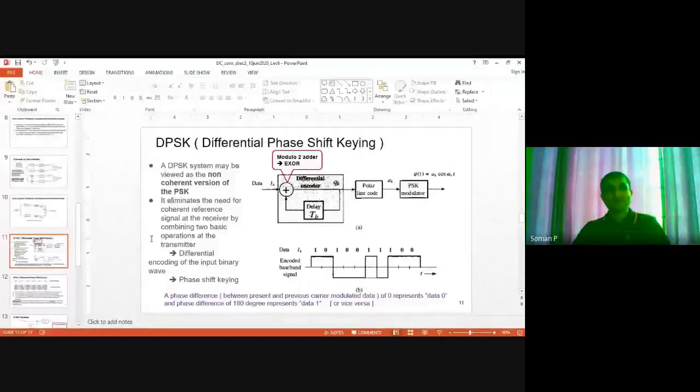So this differential operation is done using a modulo 2 adder. Modulo 2 adder is nothing but an XOR gate. So we will generate a sequence called Qk, and this is our input data bit Ik. Qk minus 1 is delayed and XORed with the new data.